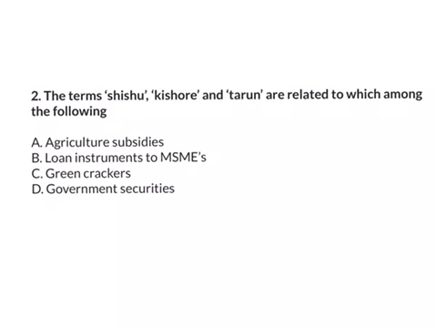And the second question is, the terms Shishu, Kishore and Tarun are related to which among the following? The answer is B, loan instruments to MSMEs. Through three schemes, Shishu, Kishore and Tarun, government will provide loans to MSMEs. So these three are loan instruments to MSMEs and B is the correct answer.